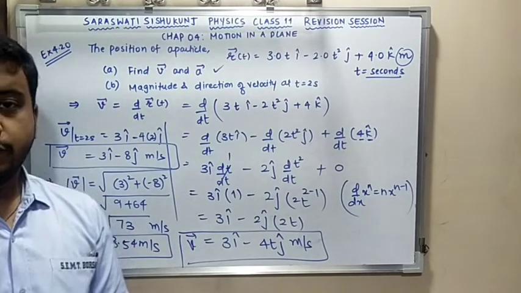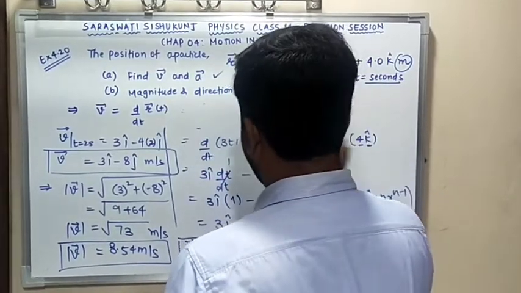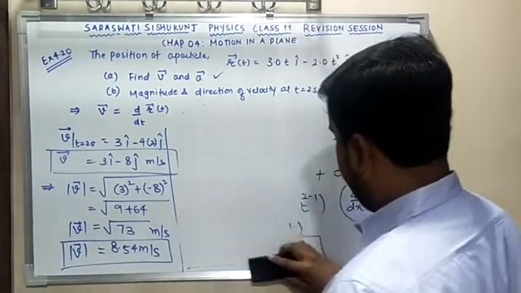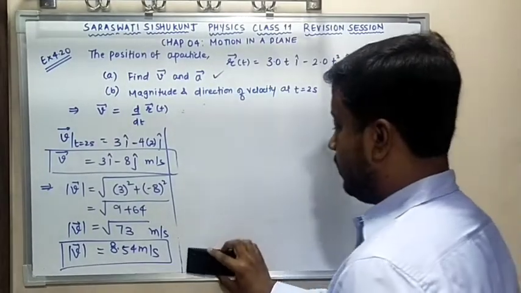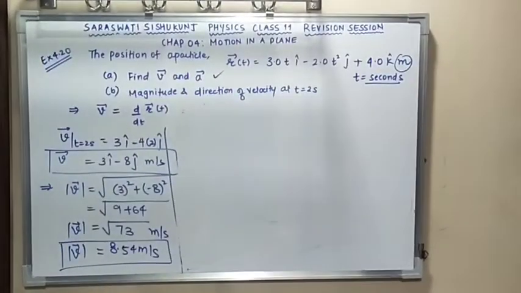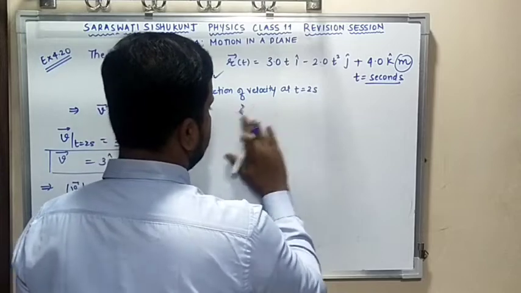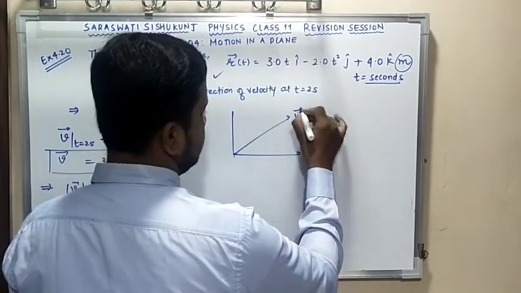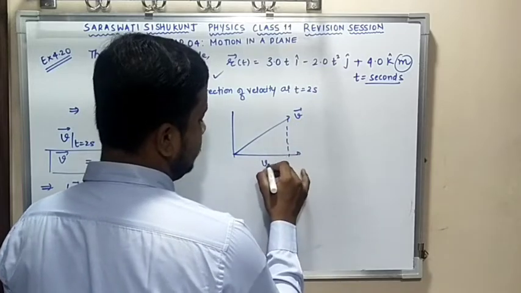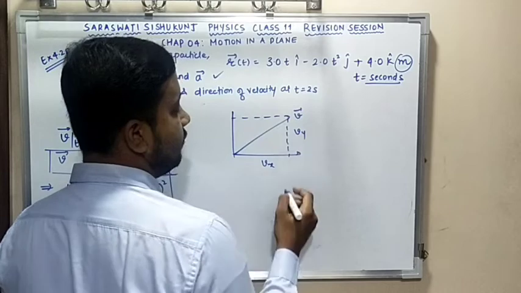Clear? So moving on to direction, you need to remember one thing: for any vector, suppose I plot a vector over here, suppose this is your v vector. Then its projection on the x-axis is going to give you the x component, and its projection on the y-axis is going to be your y component.